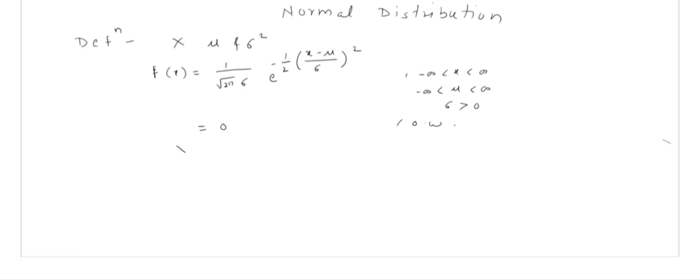We can denote this distribution as x follows normal with parameters mu comma sigma square.